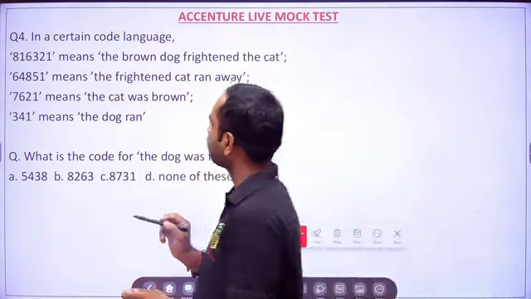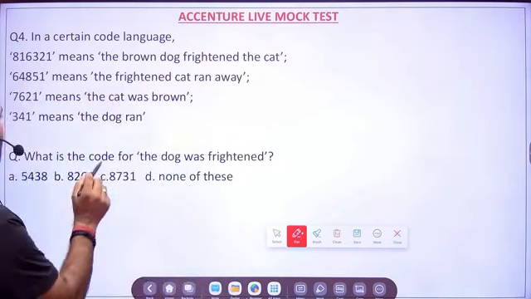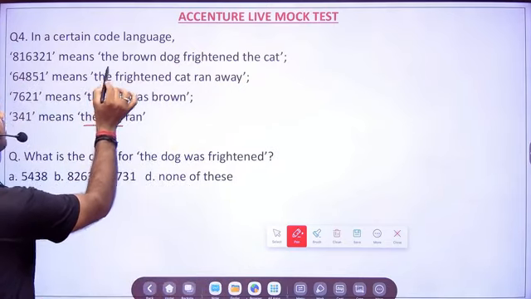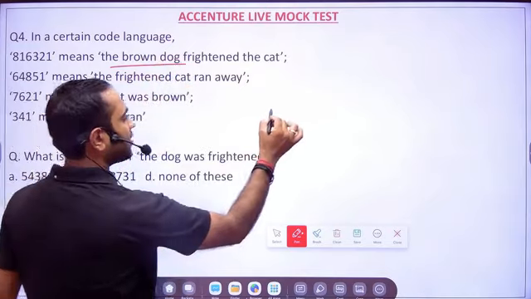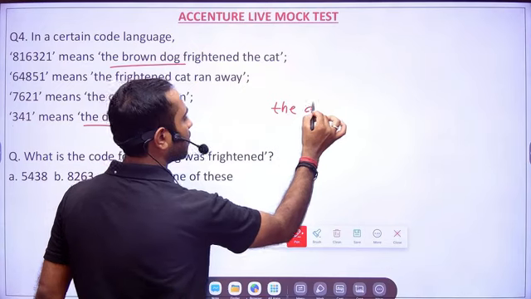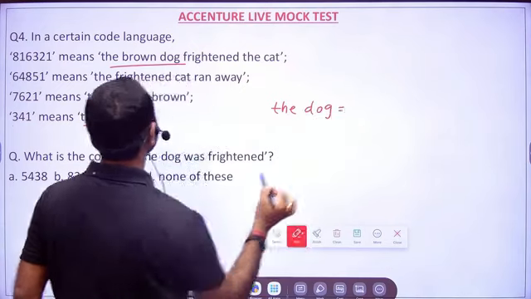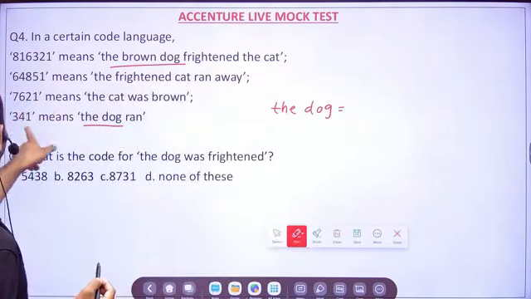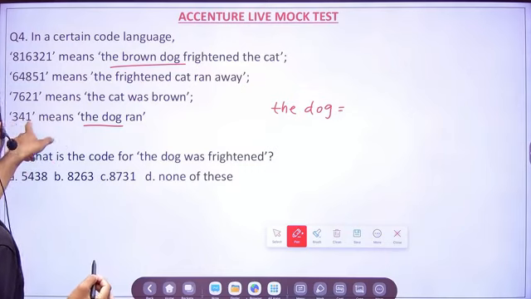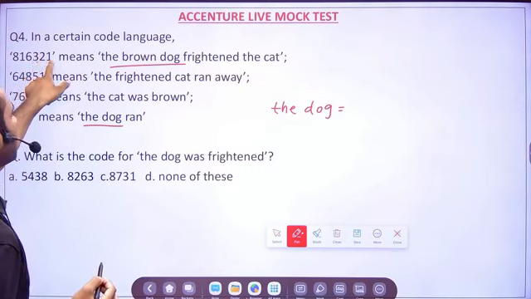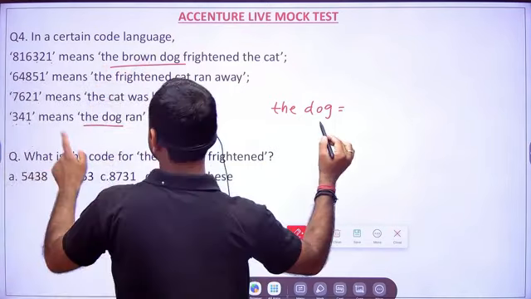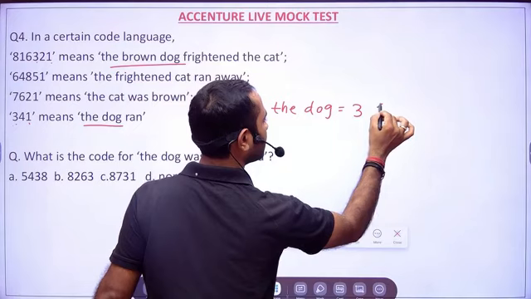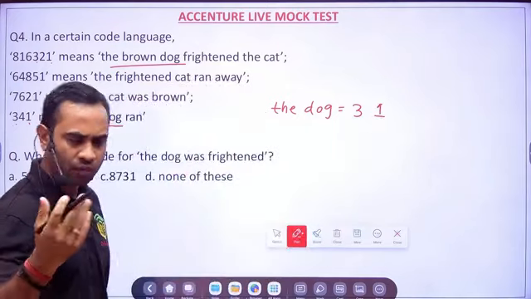Then we will try to find out the common term. Here you see the dog and here you see the dog. Ran is not there. That means from here we can find the code for the dog. Here 3 1 is common and here 3 1 is common. The dog frightened the cat. So for the dog, the code will be 3 1, or 1 3.